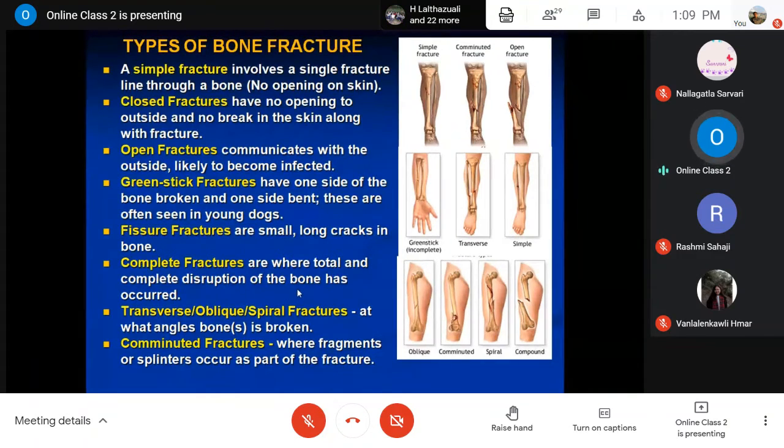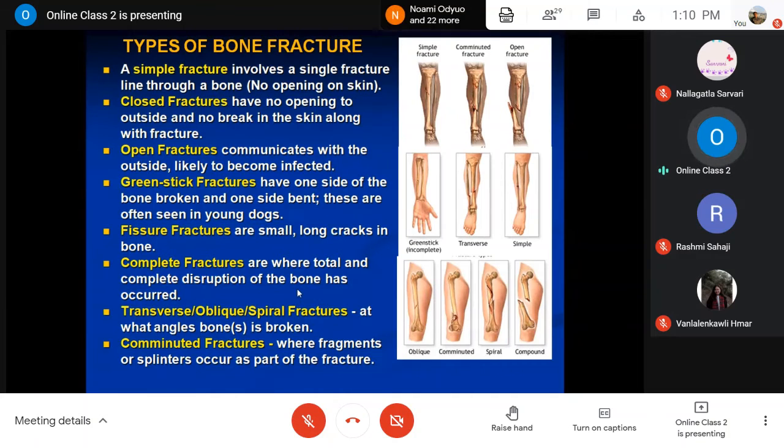Then transverse or oblique or spiral fracture, that is, at what angle the bone is broken. That is the different types of fracture known as transverse, oblique or spiral fracture.